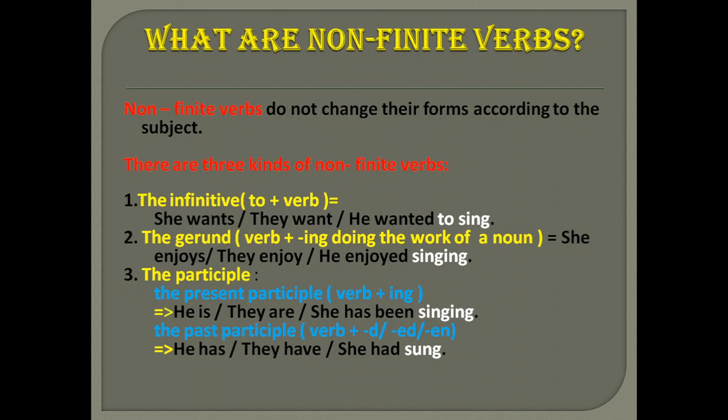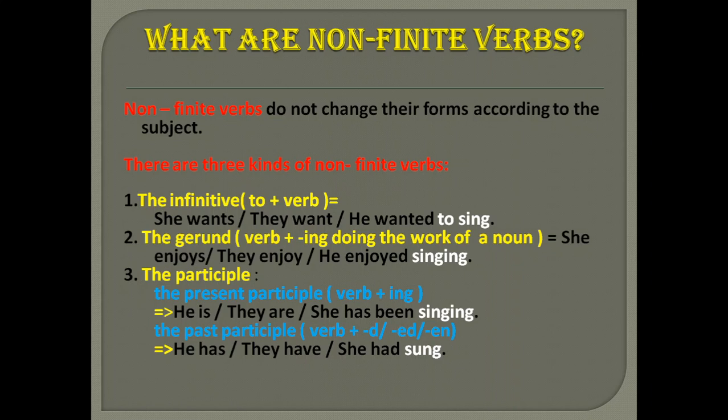The next one is gerund. That means verb plus ing doing the work of a noun. Actually, it is a verb, but it is doing the work of a noun. So those words are called gerunds. We usually add ing to the verb form. She enjoys singing, they enjoy singing, he enjoyed singing.